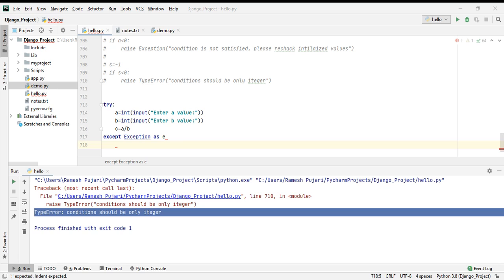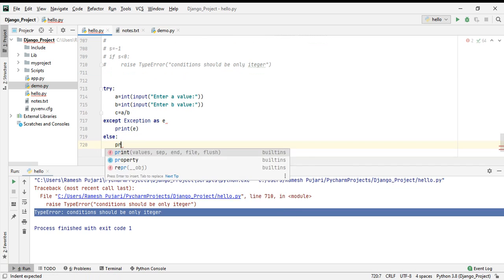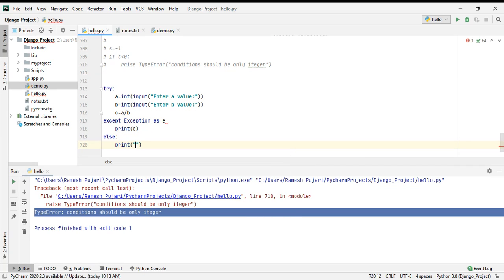Now after that, I will print the exception. Print e. Now I can use the else part also here. Now print, this is else part. Now I'm going to run this program.